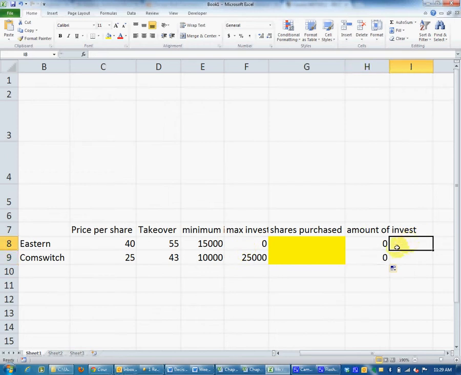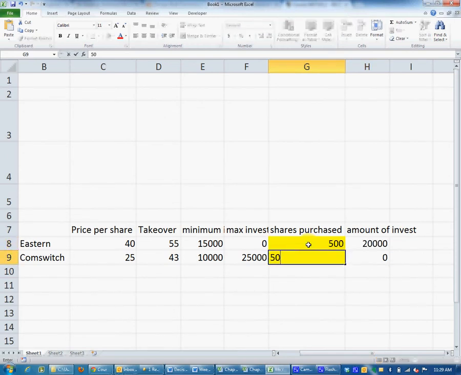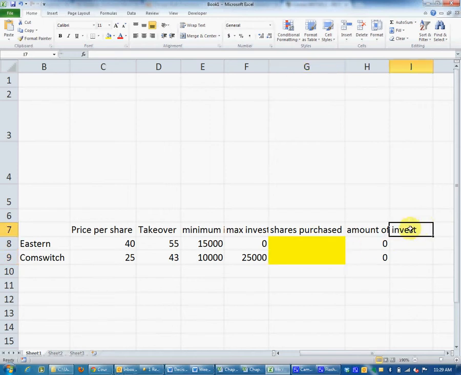So the amount of the investment, we don't know right now. Now sometimes, like I've said in the past, I said on Thursday, this makes people nervous when you don't have anything in either cell. If you need to enter a number in here to make yourself feel better, you can. 500 is not the answer. But you could just, to make sure that the cells work, you can do that. For about 8 out of 10 of you guys, you say, I don't need that, but the other 2 were going, yeah, that makes me feel better.